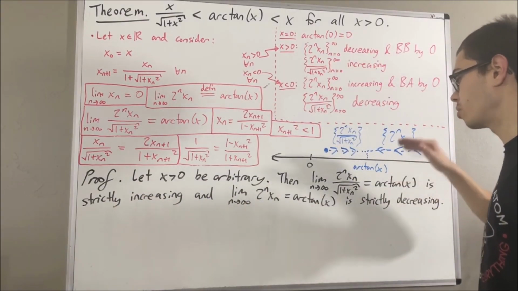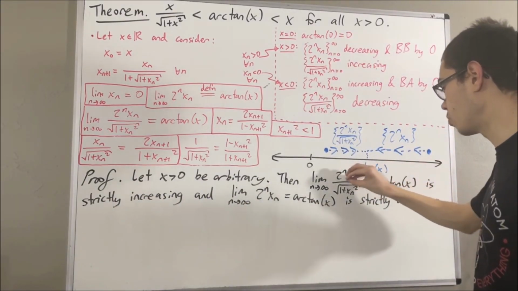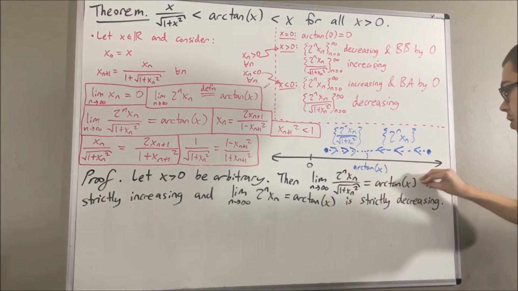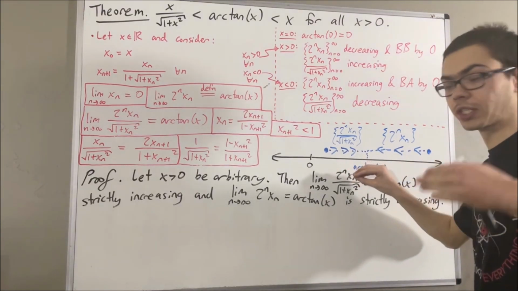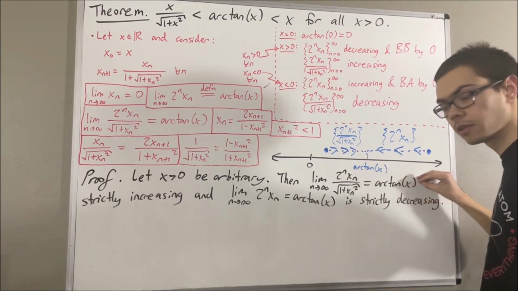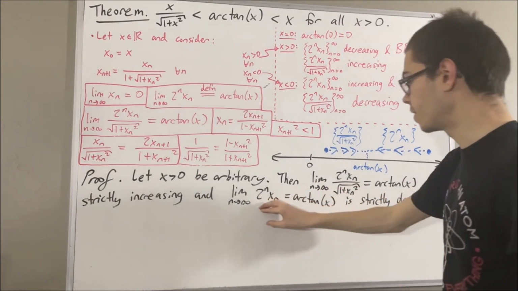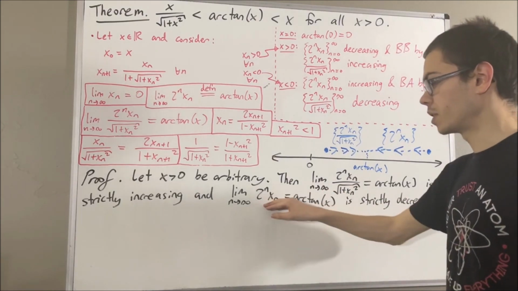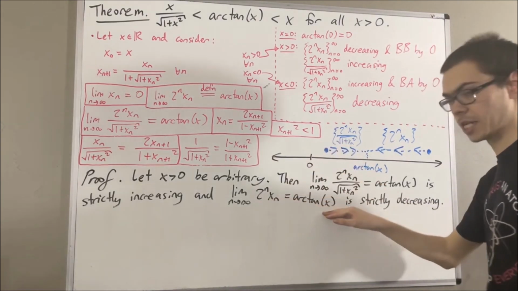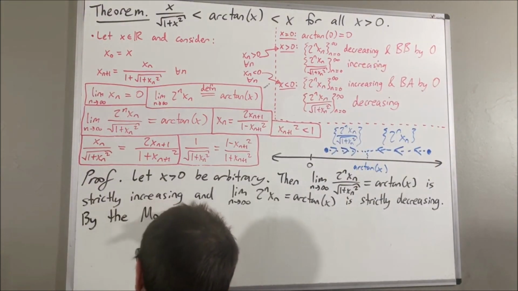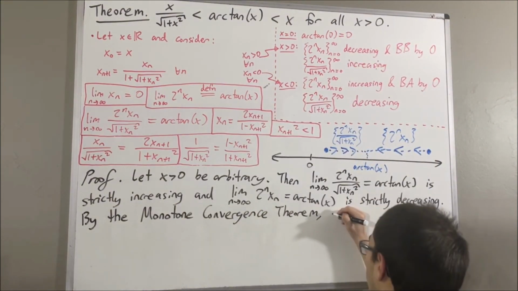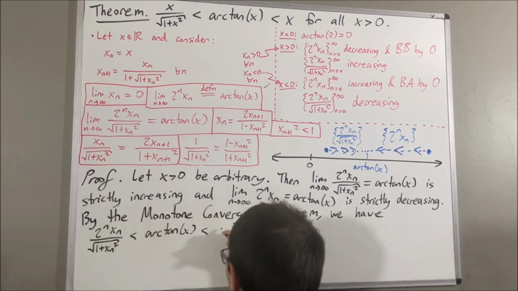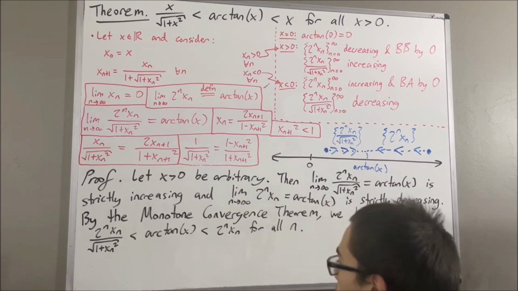But then, by the monotone convergence theorem, we know that since this sequence is strictly increasing to arctangent of x, it follows that every term of the sequence must be strictly less than arctangent of x. Similarly, since this sequence is strictly decreasing to arctangent of x, that tells us that every term of the sequence is strictly bigger than arctangent of x. This must be true.